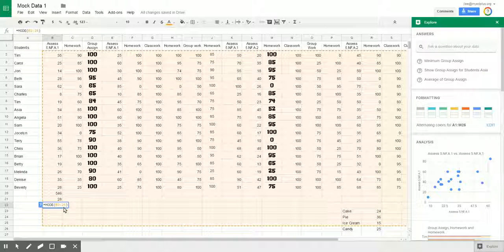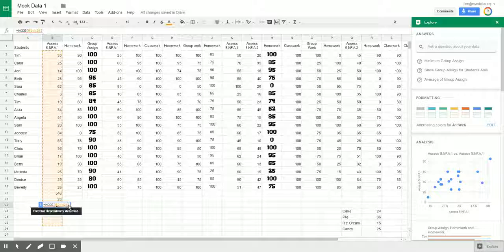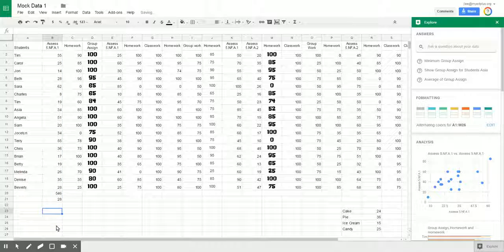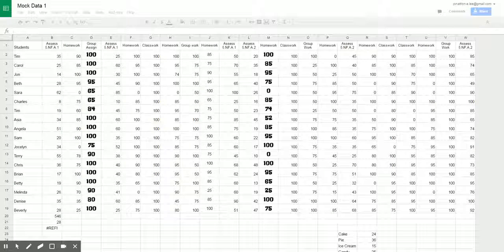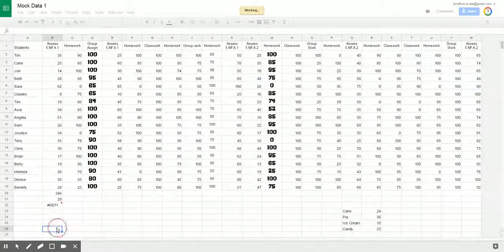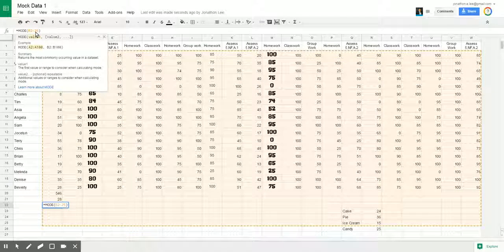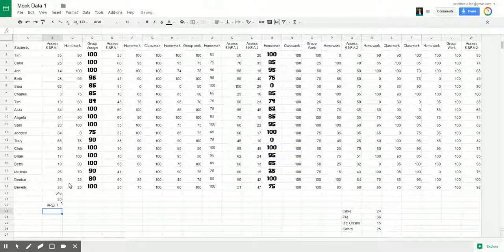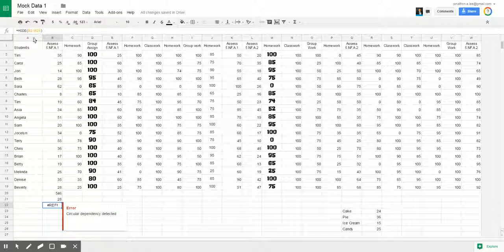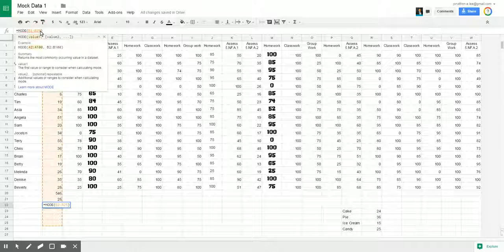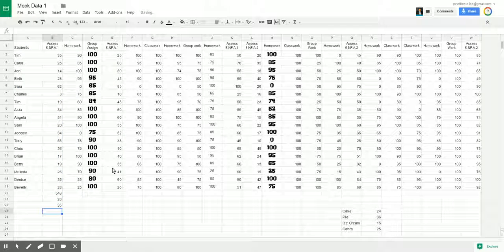And so as soon as I put in a B and hit enter, my numbers will come back. So let's go back over here and let's put in a B, hit enter, and then my answer did not come back because 25 is way down there. So let's change our number to 19. And now my number came back.